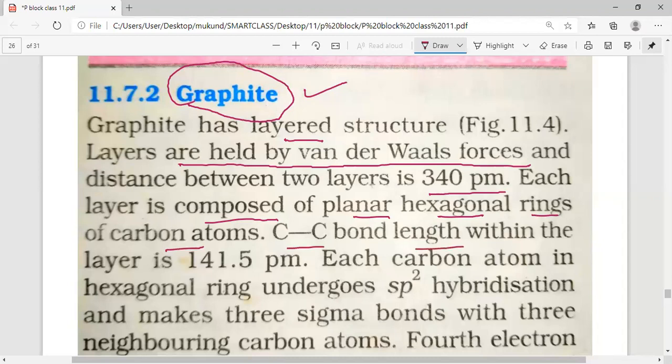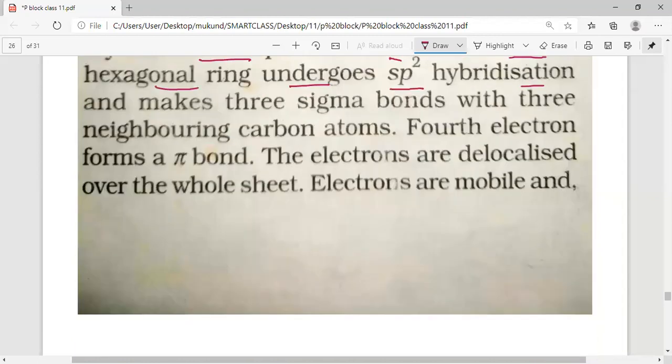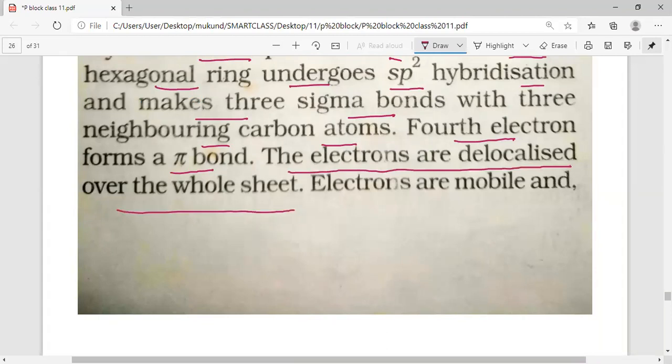Carbon-carbon single bond length within the layer is 141.5 picometer. Each carbon atom in the hexagonal ring undergoes sp2 hybridization and makes three sigma bonds with three neighboring carbon atoms. Fourth electron forms a pi bond, and the electrons are delocalized over the whole sheet. Now please remember that in graphite, my dear students, we have sp2 hybridization.